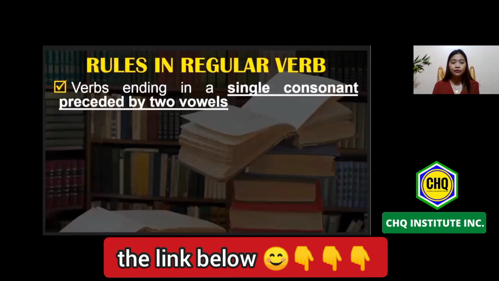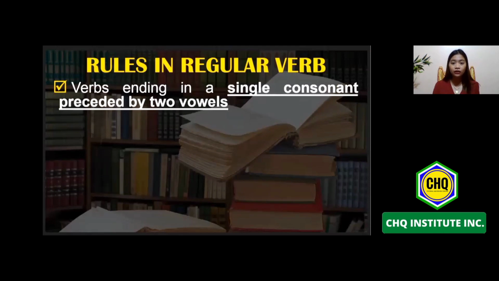Another rule is verbs ending in a single consonant preceded by two vowels. So kung kanina po, kung nagtatapos sa consonant tapos sinusundan ng vowel, dodoblehin natin yung last consonant and we need to add ED. Dito naman po iba. So, say for example, look. So, ang look po natin ay nag-end ng single consonant. At bago po ang single consonant, we have two vowels, which is the O and then the O. Therefore, we need to add ED at the end of the word.